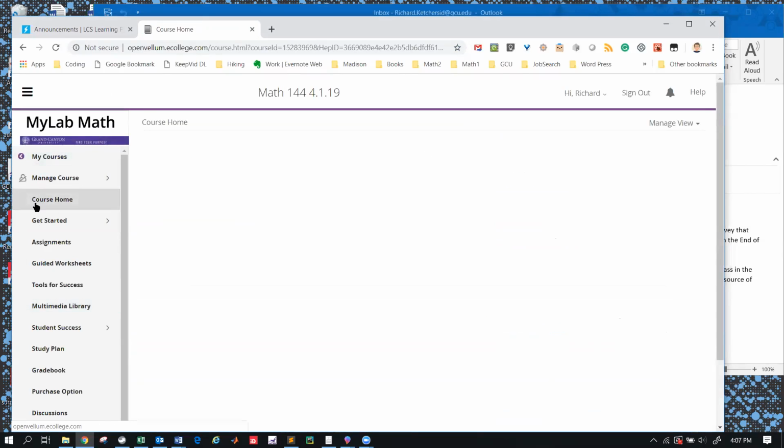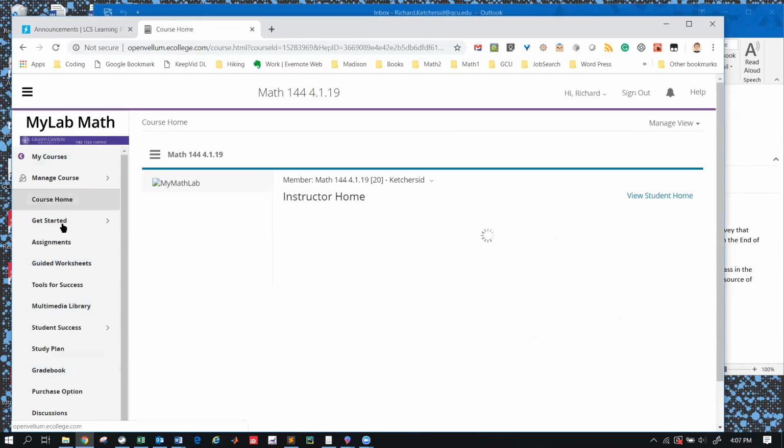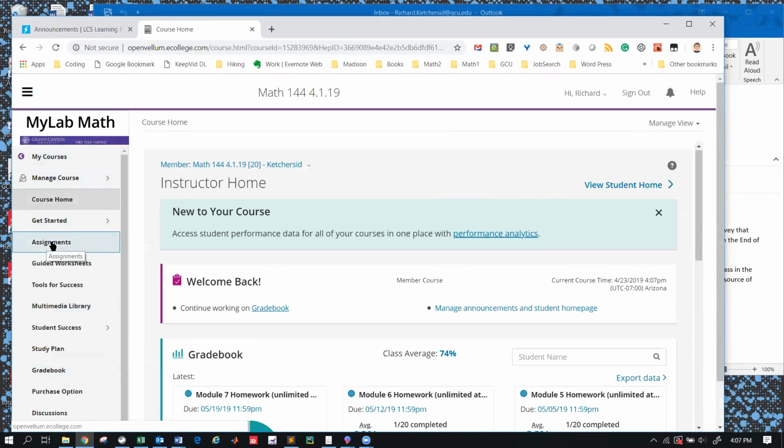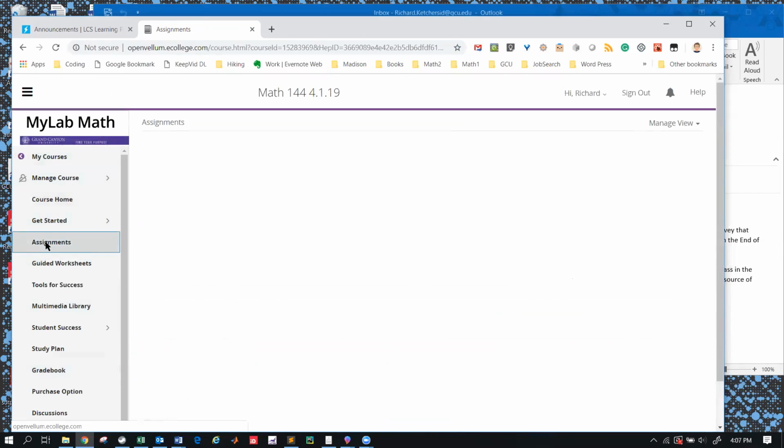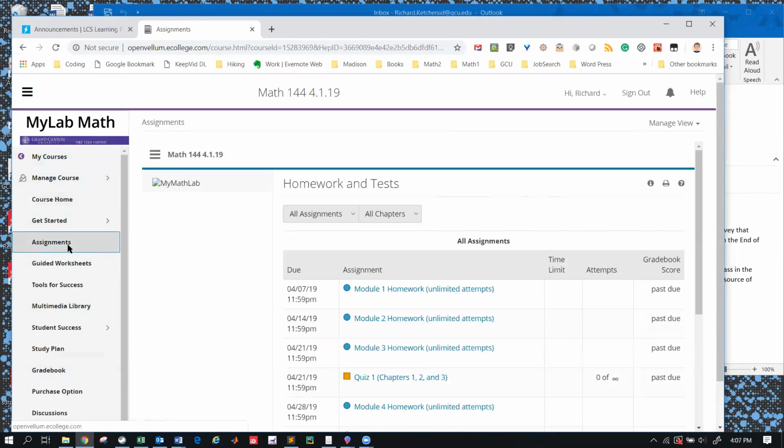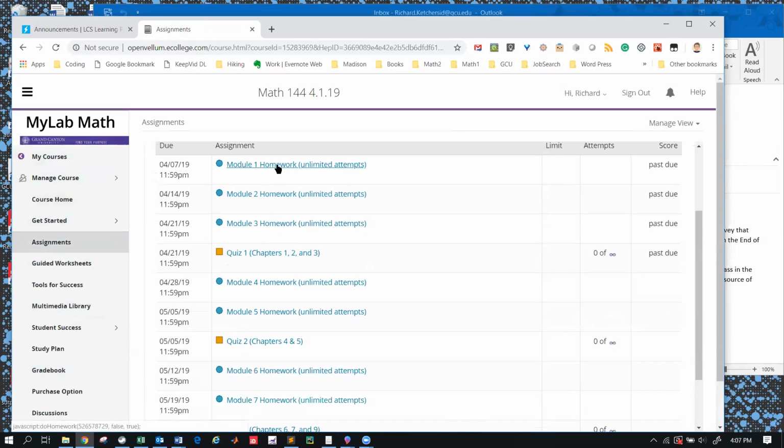And on the side over here is sort of the main menu. And really the thing you want to look at, there's two main parts here, is the assignments, and you click there. Sorry, I clicked twice. Okay. And you're going to start with module 1 homework, and that's the thing we'll be doing at the end of week 1, and then module 2 homework. And one thing to know about these homeworks is there's a due date, but I let you work on the homework after the due date with just a 5% penalty on the problems done late. So at any point in the class, you can always get a 95% on all your homework.